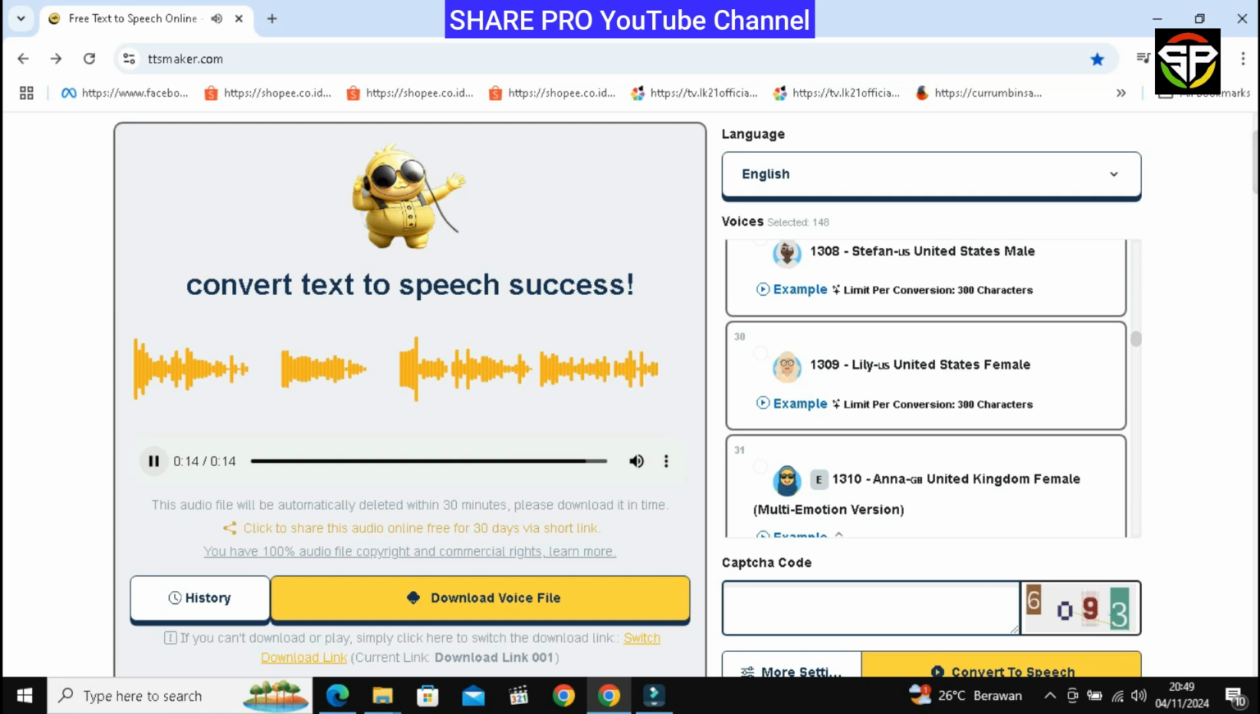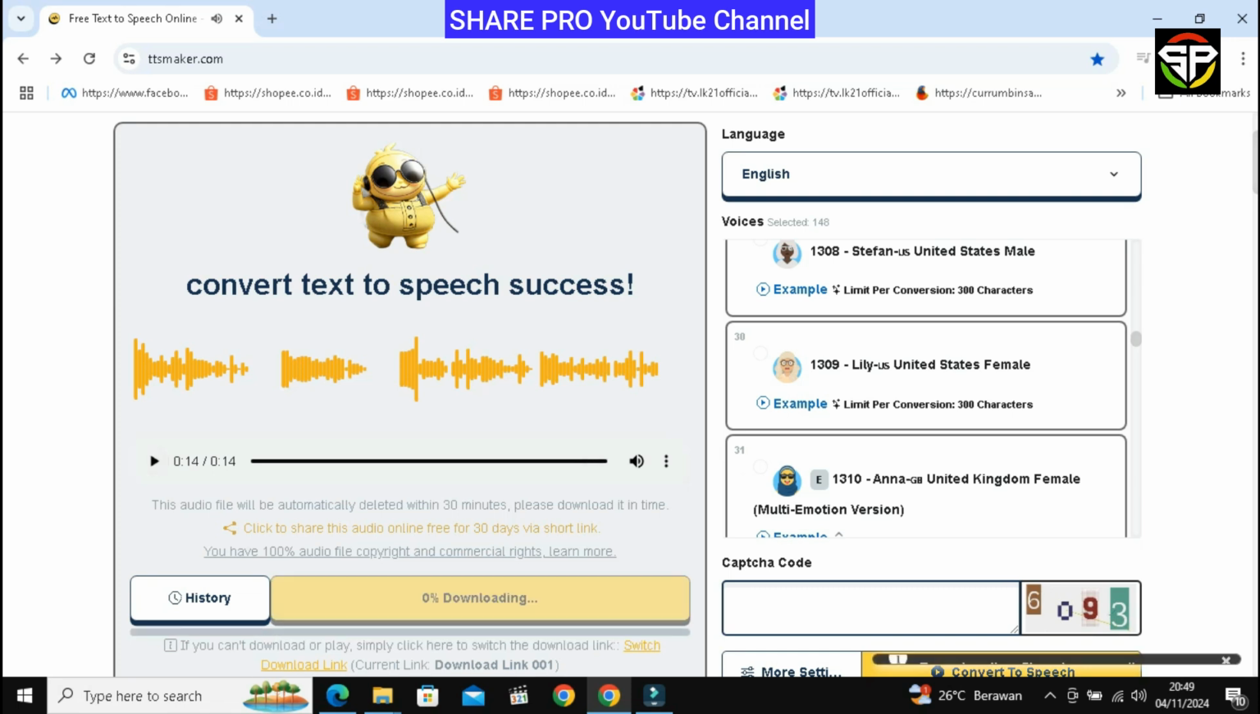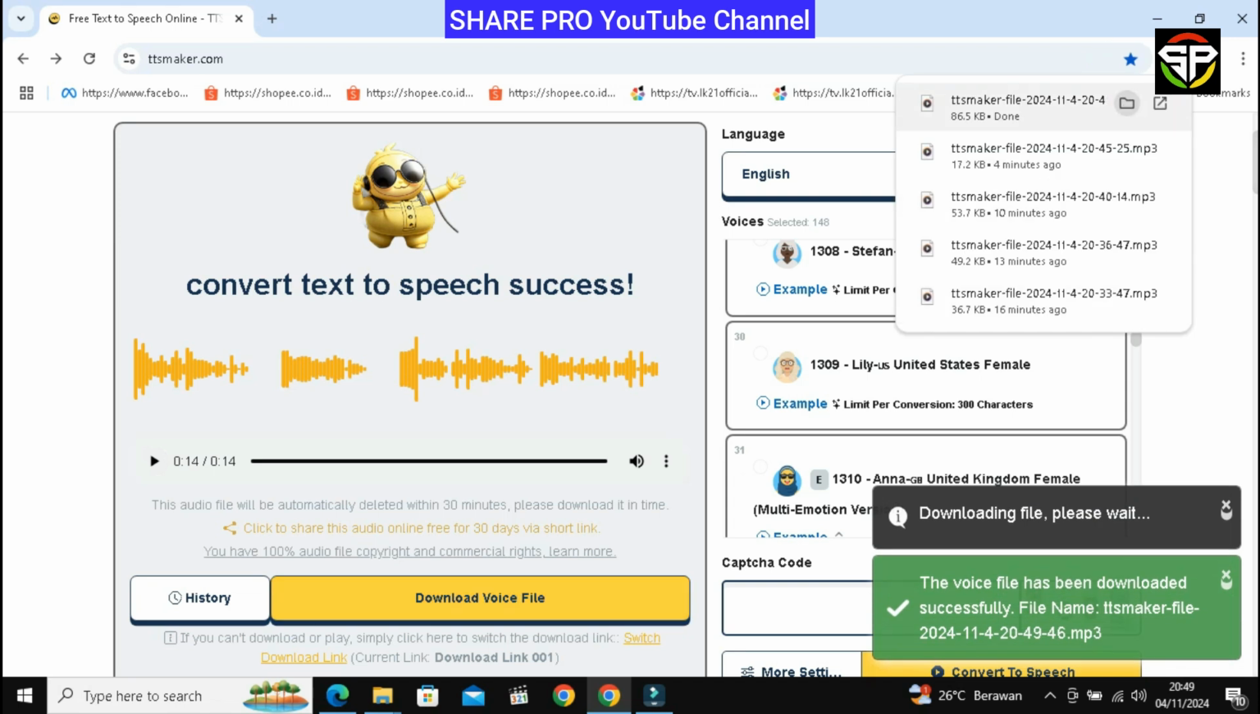After it is quite in accordance with what you wrote, press the Download Voice File menu. And the voice file is now saved on your device and ready to use.